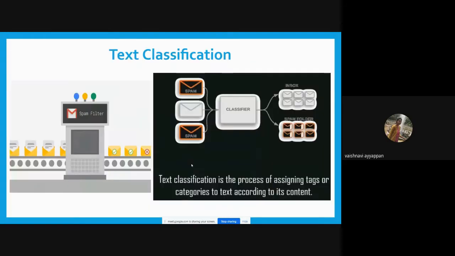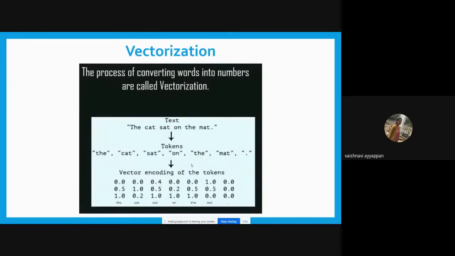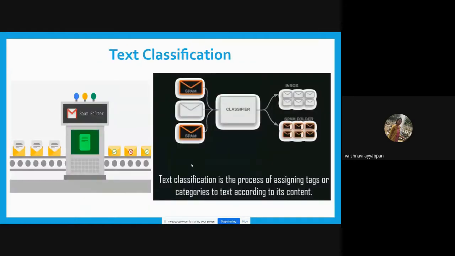I have already said we are going to discuss three things. One is NLTK operations, the next is text classification, and the next is sentiment analysis. Till now we have seen the text processing techniques using NLTK operations. Next, we are moving on to text classification. In text classification, we are going to classify the text.